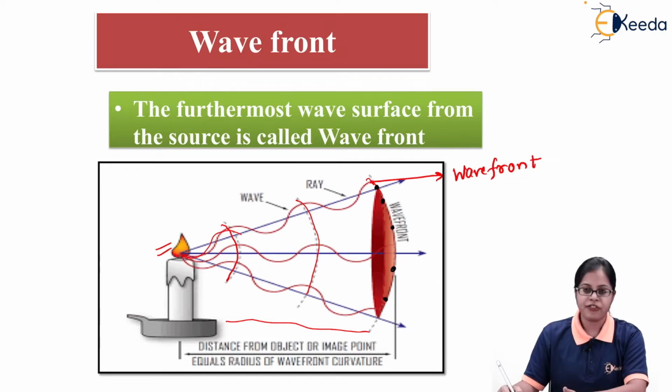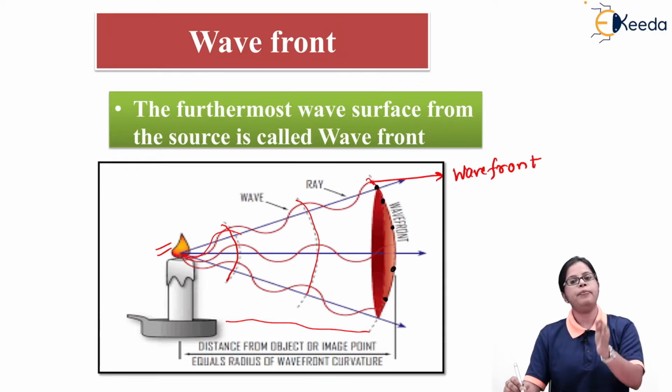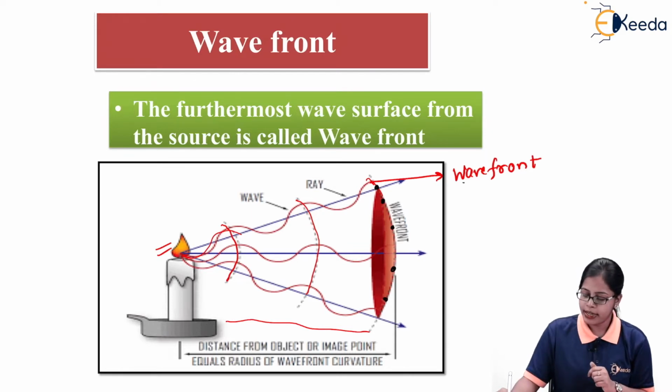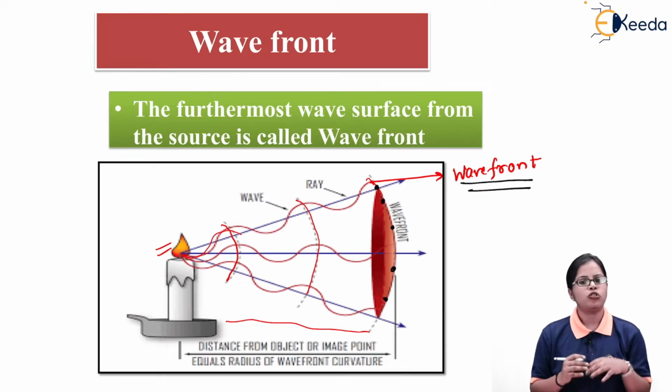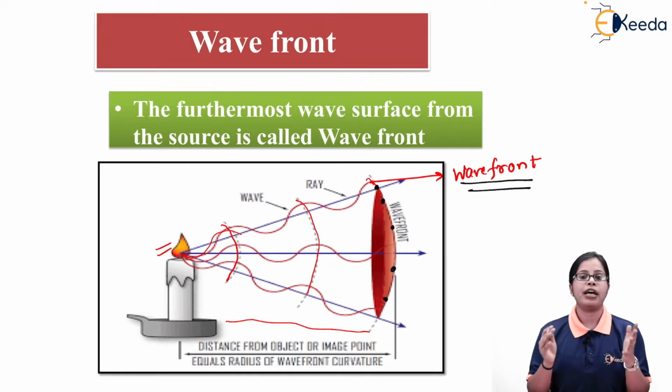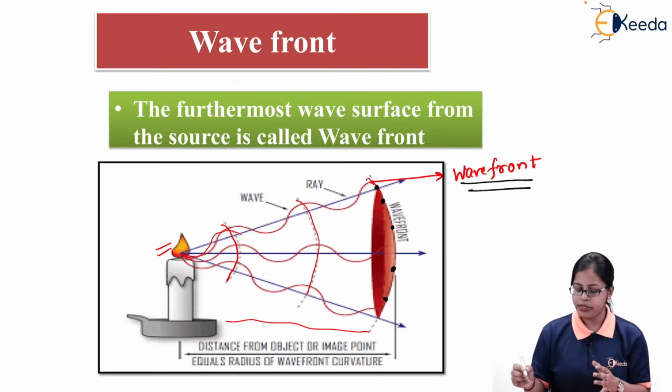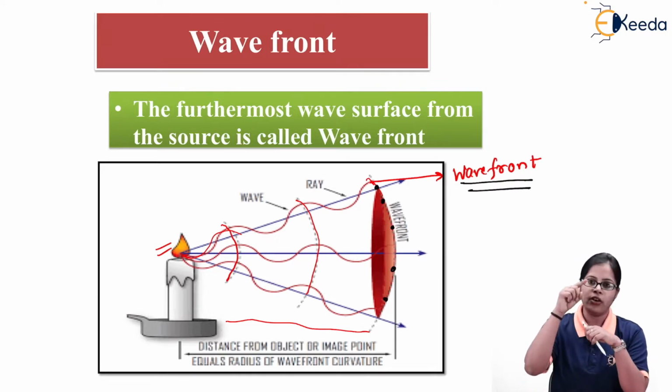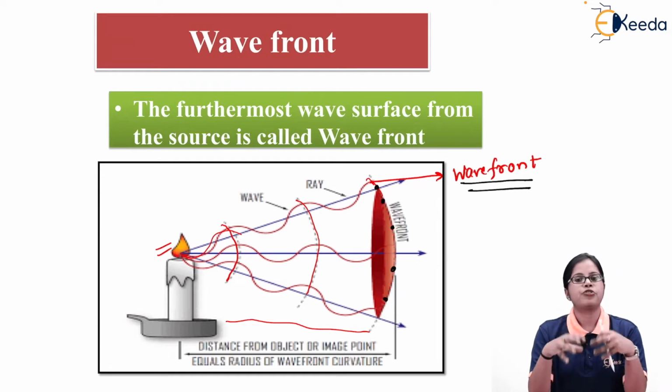All the 5 points are lying on the same wave surface, or you can say the same wavefront. So all the points are going to have the same phase. That means the points which are lying on the same wavefront give me the same phase.